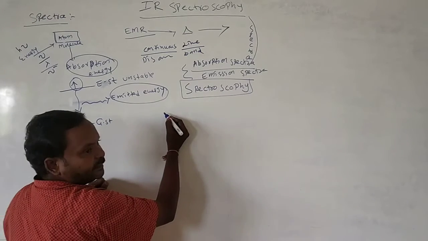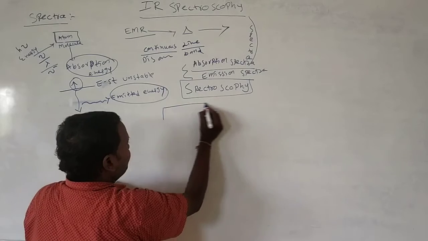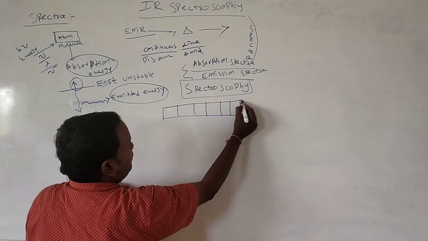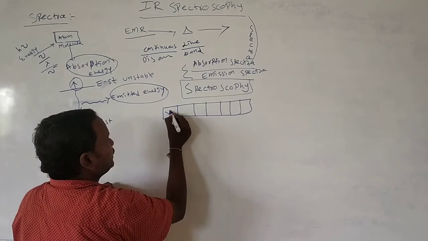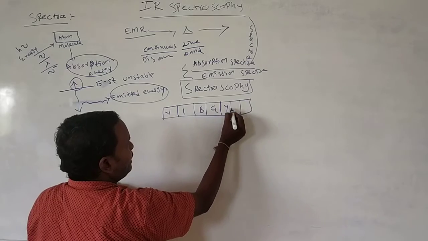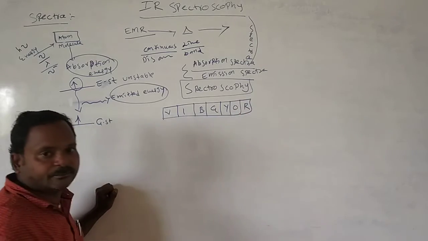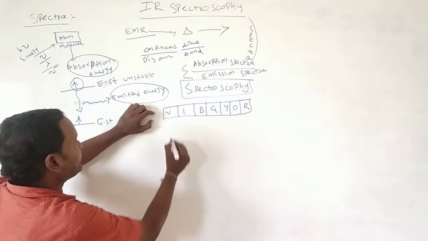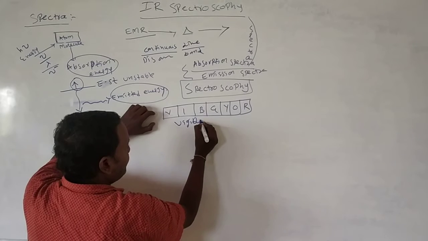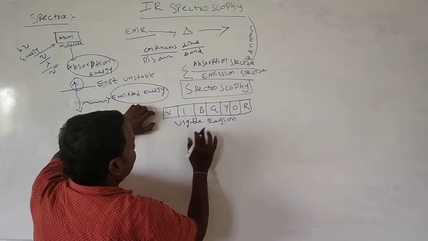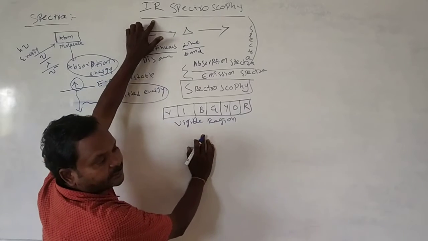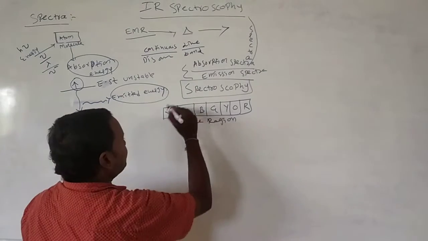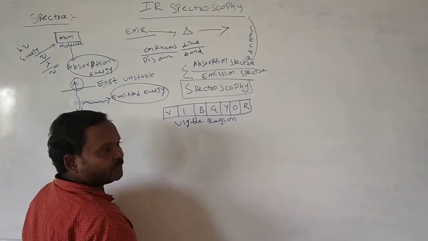For example, a rainbow contains 7 colors. What are those? VIBGYOR. This is the visible region, and the rainbow is observed in the visible region. Beyond the visible region, we have one more region, the IR region, and the UV region. We'll see what those are. This is one of the continuous spectra.